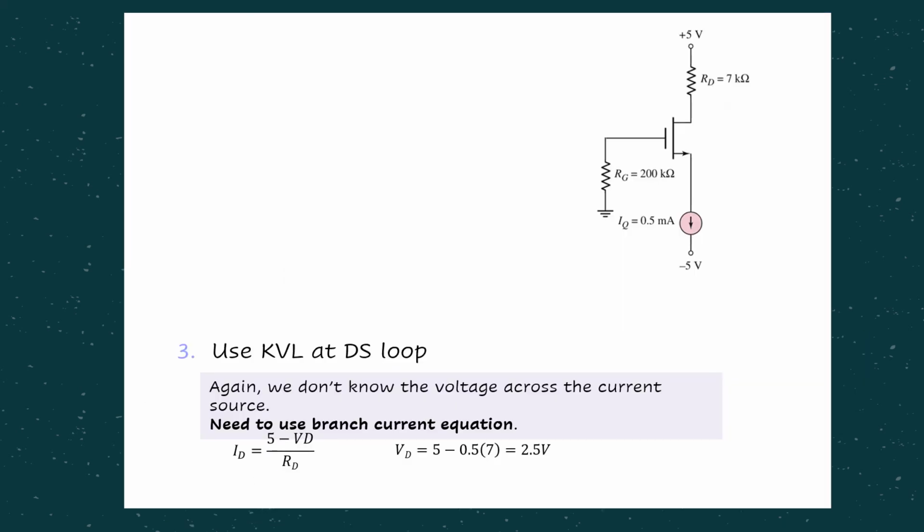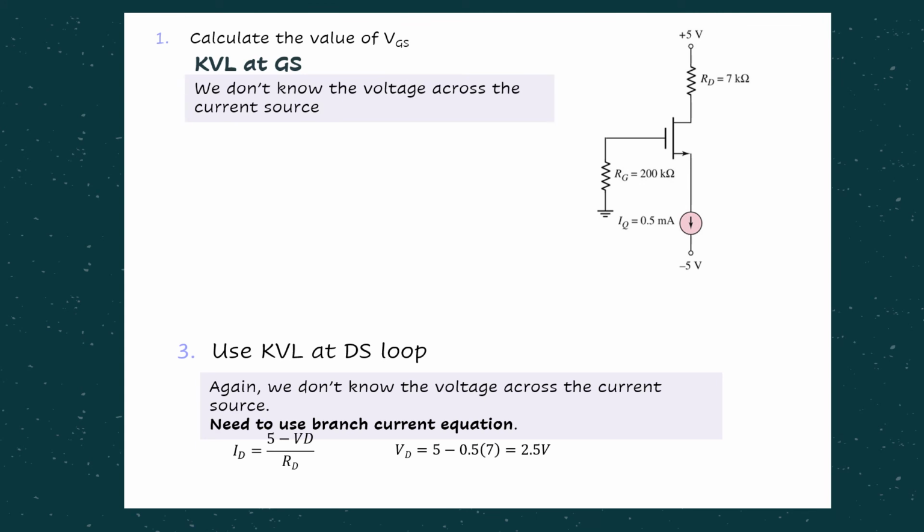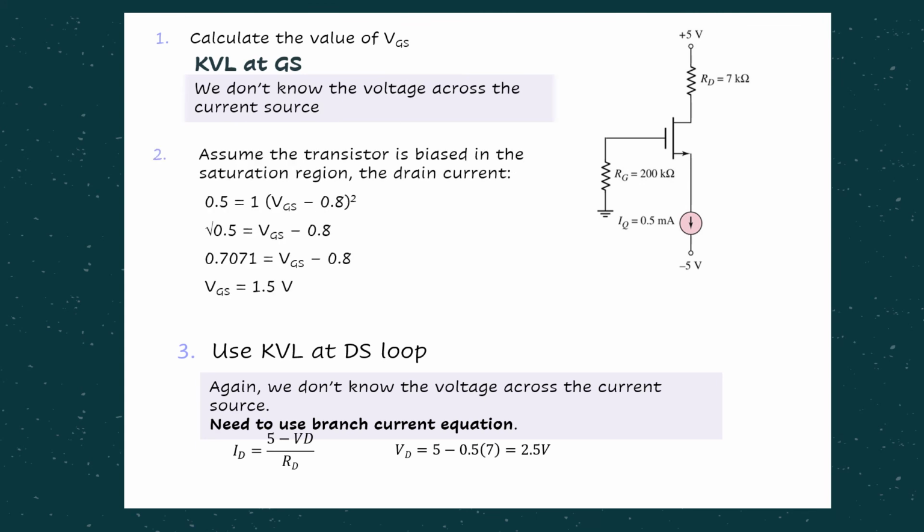Then let's follow all the 5 basic steps that we do for DC analysis. For step number 1, we are supposed to calculate the value of VGS. Normally we do some kind of KVL equation, but in this case we cannot, because we don't know the voltage across the current source.